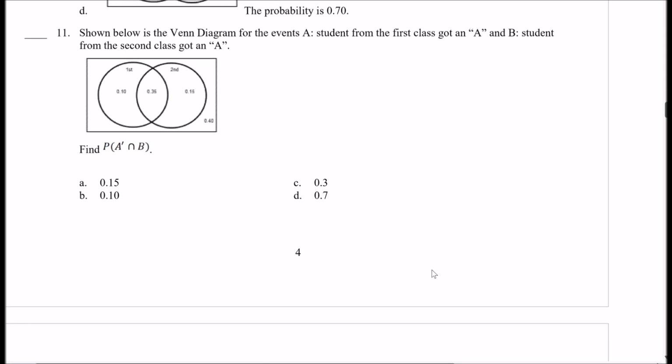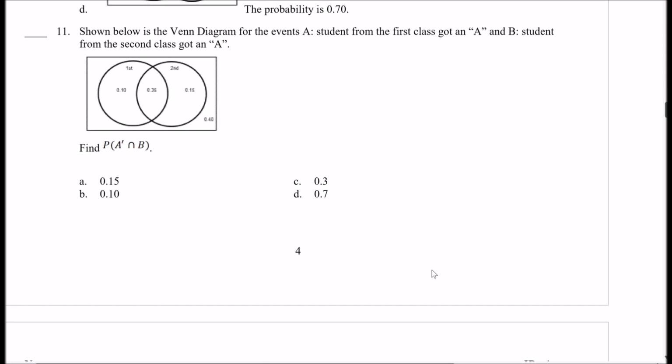All right, so number 11, shown below is the Venn diagram for the events A, student from the first class got an A, and B, student from the second class got an A. Find the probability of A prime intersect B. All right, so this is the students that are not in A, but they are in B. So this is A, and then this is B. So they're in the second class, but they're not in the first class. Well, that's just that one, 0.15, right? So that's the answer.